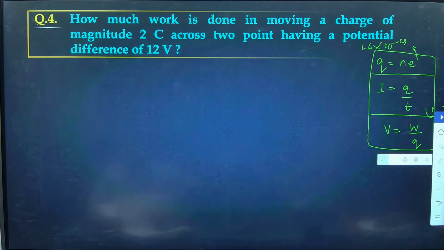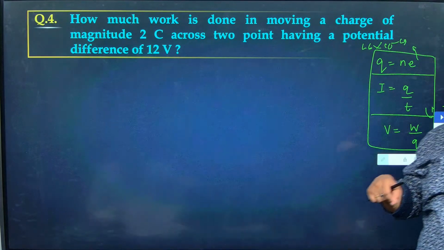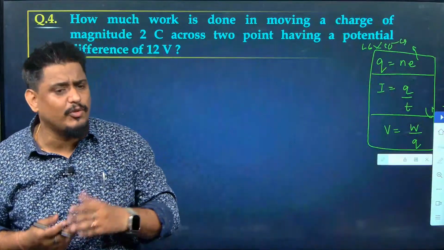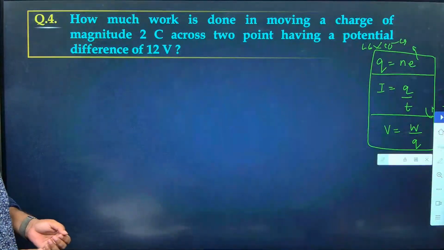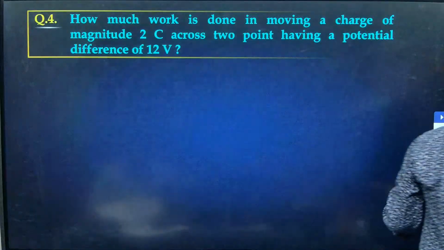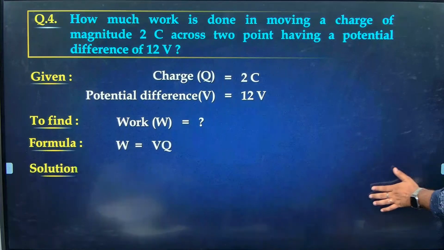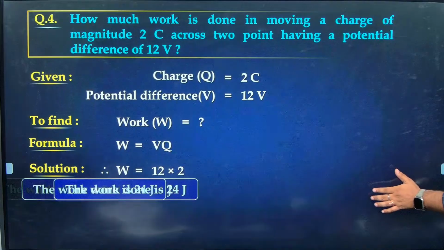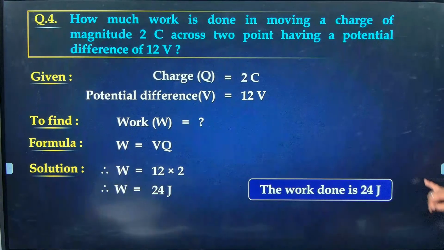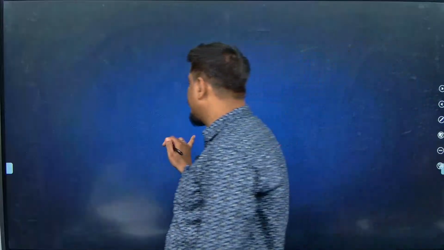So whatever questions we have solved, the three questions before this, were based upon this only, no? Either this or this or this. We are not going beyond that, because I have not taught beyond that in the previous class. Charge is equal to number of particles times basic elementary charge. Current is equal to charge by time. And potential difference is equal to work done per unit charge. That only we are solving. Okay, so got the answer 24. I hope you got the answer. Again, basic question, multiplication of two things. Very, very, very basic question. That's the answer. Questions this simple are not expected in the exam. Next question you take.